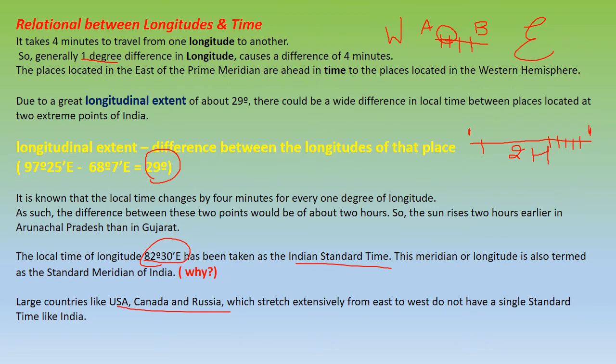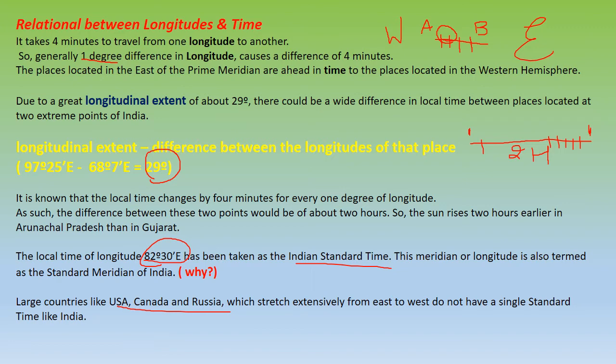Now when we are moving from say A to B, there's a place A and there's a place called B. If we are moving from A to B, we will have so many longitudes in between. So the difference between two longitudes is 1 degree, and this 1 degree is equal to 4 minutes.